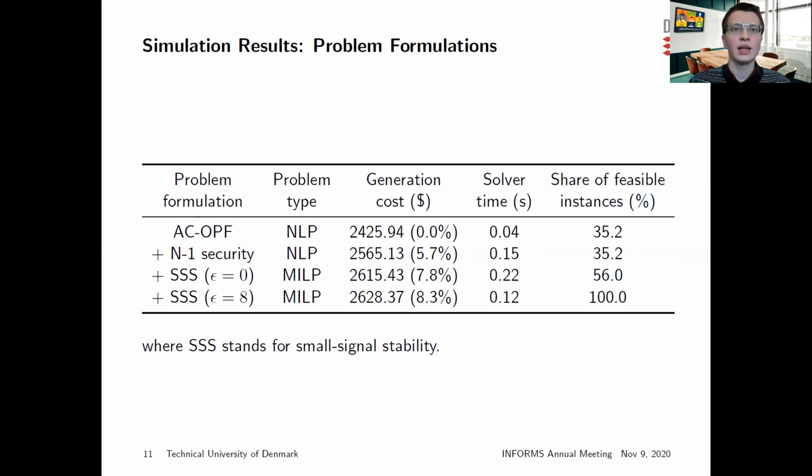On average, each MILP instance solves in 0.22 seconds for epsilon equal to 0 and 0.12 seconds for epsilon equal to 8, which is comparable to the computational time of 0.15 seconds of solving N-1 security constrained AC-OPF. Note that in terms of scalability, our proposed approach requires only to include the control variables of the intact system state and depends mainly on the tractability of the MILP reformulation of the neural network.